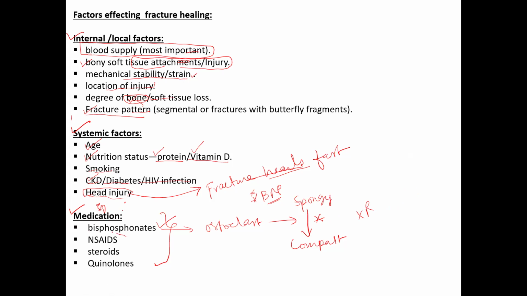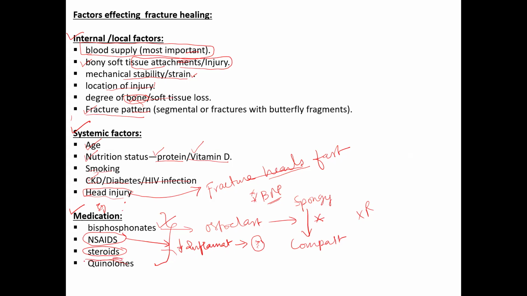NSAIDs. What is the main action of NSAIDs? To decrease inflammation. But we need inflammation for the fracture. For a fracture to unite, local inflammation is necessary, otherwise the markers and the new cells that come will stop. So we should not give NSAIDs for a long time. Once the pain is relieved, we need to stop giving NSAIDs. Then steroids: again, they also reduce inflammation, and they decrease the formation of proper collagen.